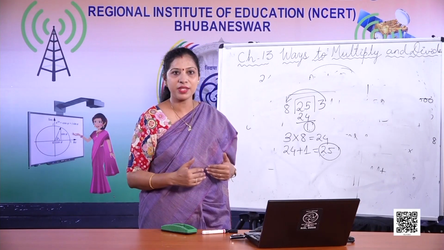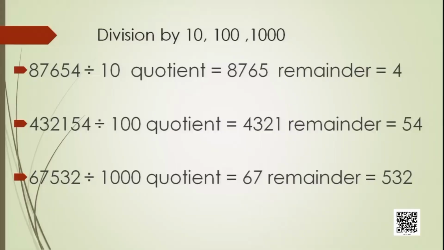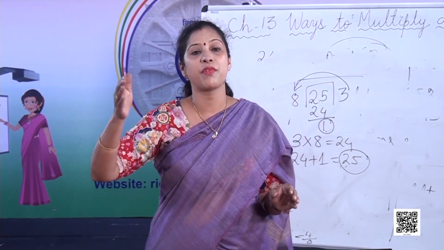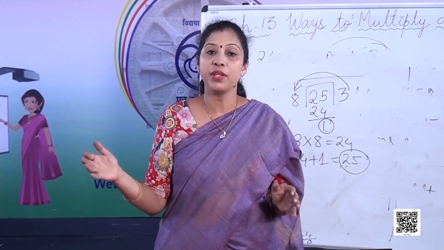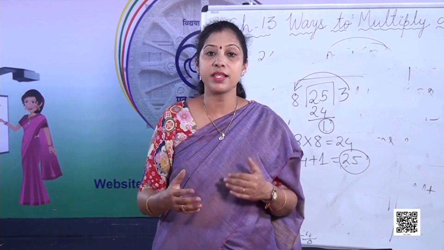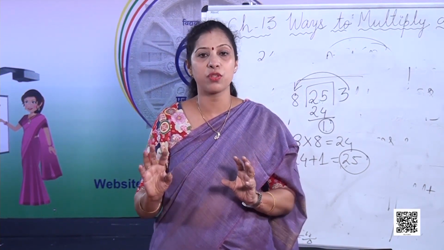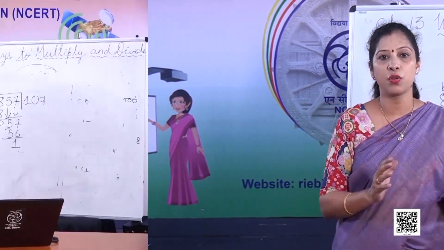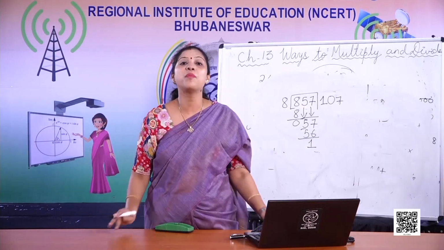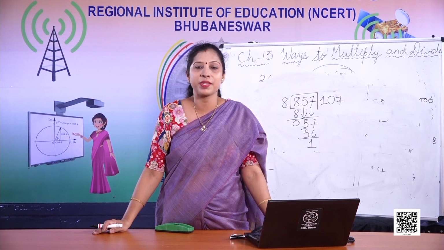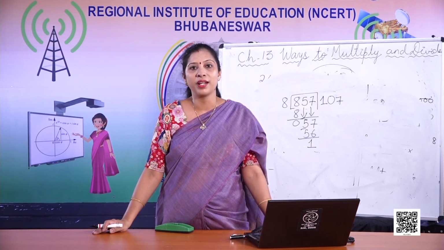Similarly, when you divide by 1000, the last 3 digits are the remainder and the rest of the number is the quotient. Now, can you see that you don't have to do any division? You just see the numbers and find out the answer on your own. You can find out with different zeros also, 1000, 1 lakh, 1 crore, but the answer will always be: the number of zeros gives the digits of the remainder, and the rest of the digits will be the quotient. Understood, children? I hope you have understood all these things, and keep on practicing all the problems, whatever examples have been given in your book. Thank you so much.